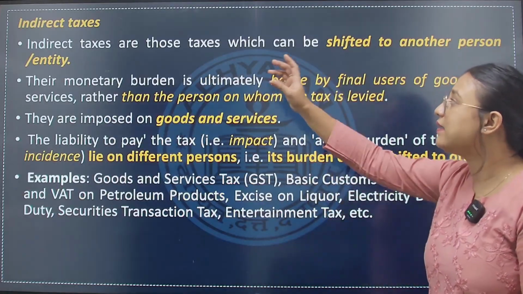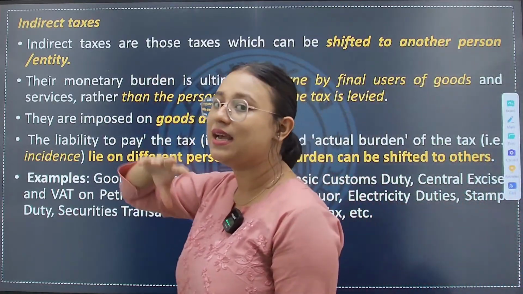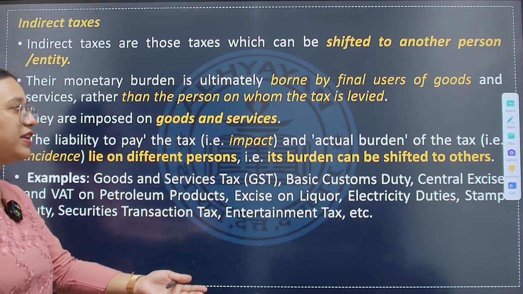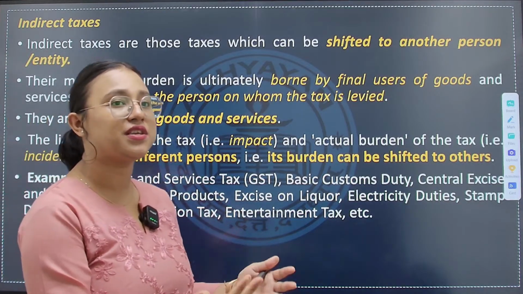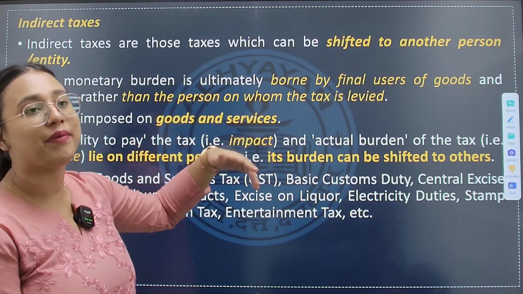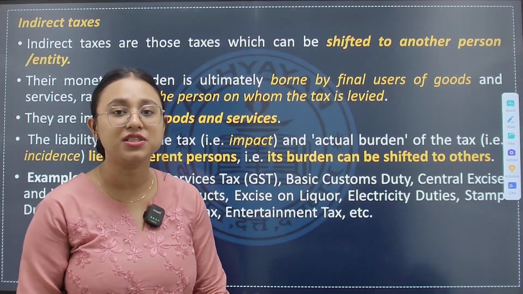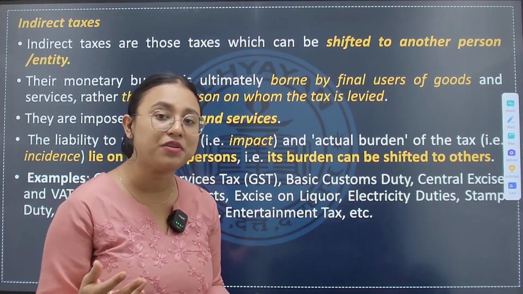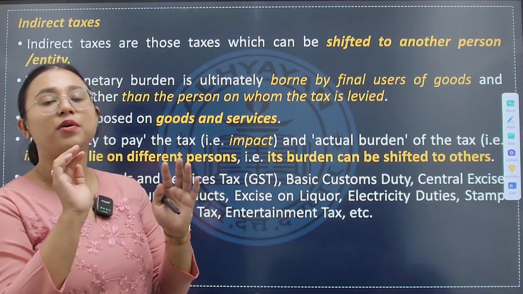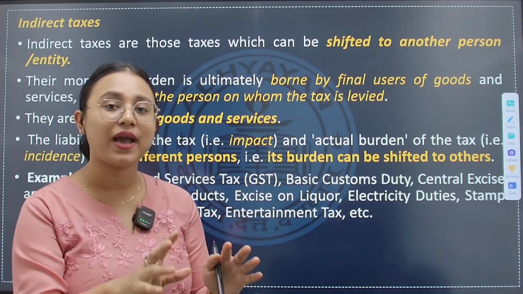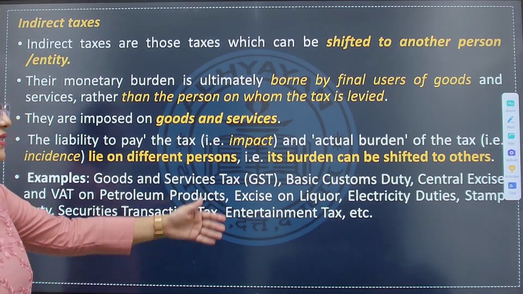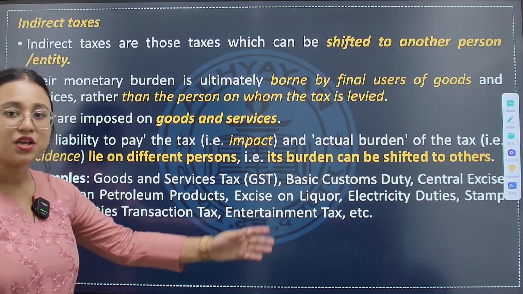On the other hand, indirect tax, again, the thing that is said here is that this tax can be shifted to some other person, meaning incidence and impact of taxation is on different persons. And the monetary burden that is there is borne by ultimately the final users of the goods and services. Like I produce goods and services, but ultimately I have shifted the burden on the people who will be finally using my goods and services. For example, here goods and service tax we can say, basic custom duty we can say, etc. So, I hope you are clear.